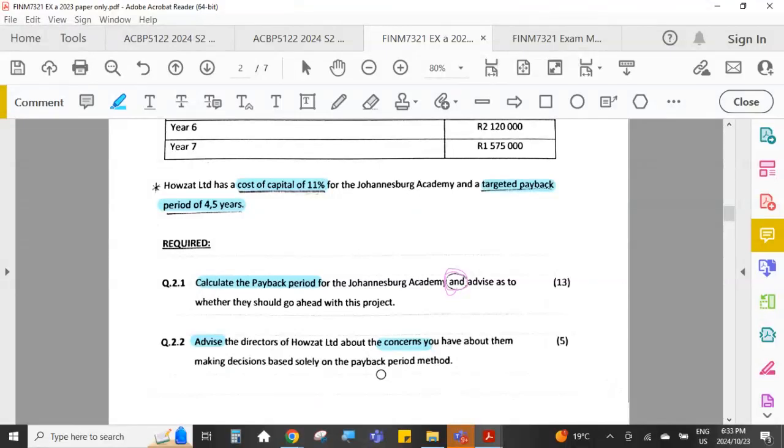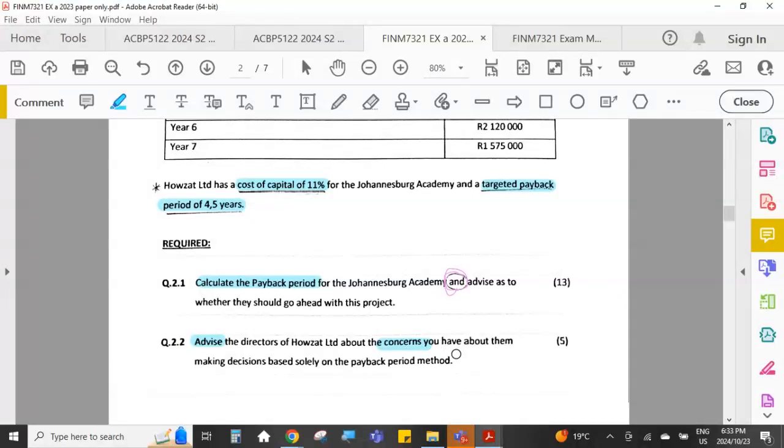So guys, remember also, the question on your exam paper isn't going to say what are the drawbacks of the payback period method. They will word it in a way that sounds like a real life situation, and then you have to understand that the advantages and disadvantages are what they are talking about.